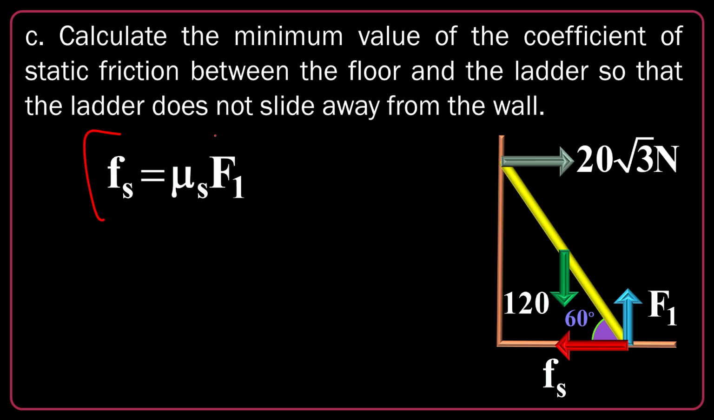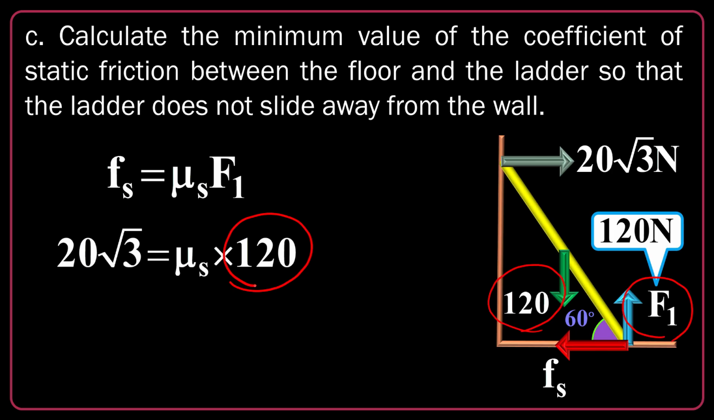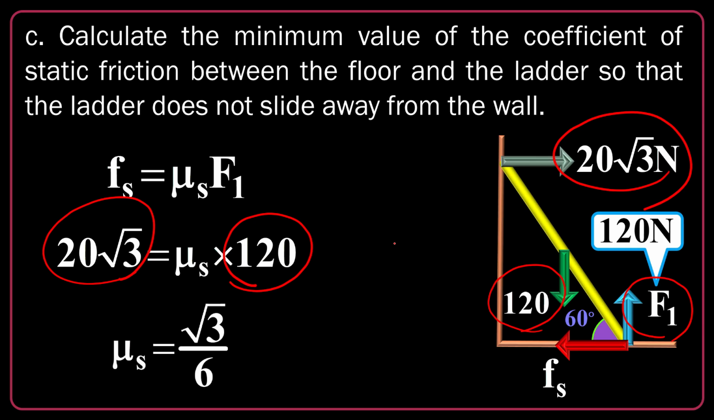Okay, so let's use it. I apply this equation, and I know that F1 is the normal force we use for finding Fs. Here I have F1 to be 120, because vertically they should cancel each other. And on the left side I have Fs that is supposed to be equal to 20 square root of 3, as we found already. So I will find mu s to be square root of 3 divided by 6. This is the minimum coefficient of static friction between the floor and the ladder.